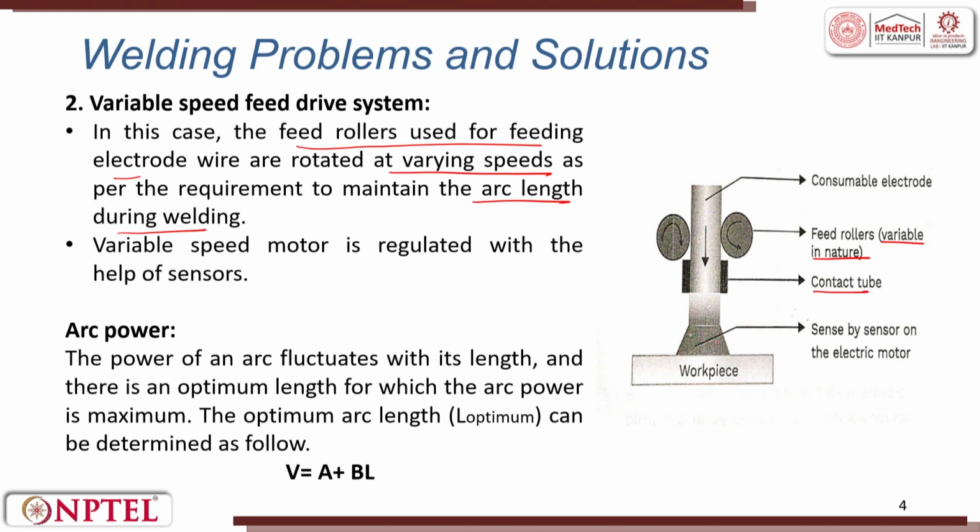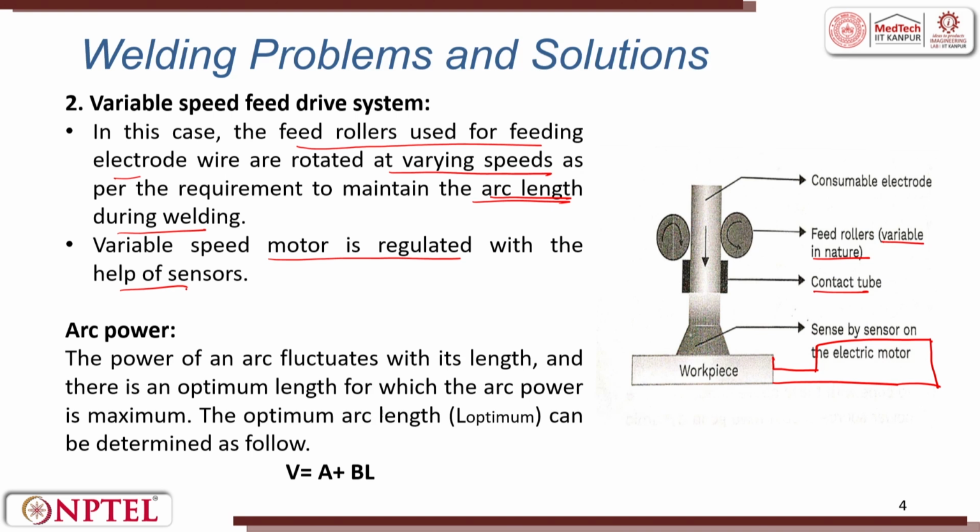Depending upon the arc length required, whether the thickness of the workpiece is varying, becoming smaller at some point and larger at certain points, the speed of the rollers monitors the arc length. The variable speed motor is regulated with the help of sensors.